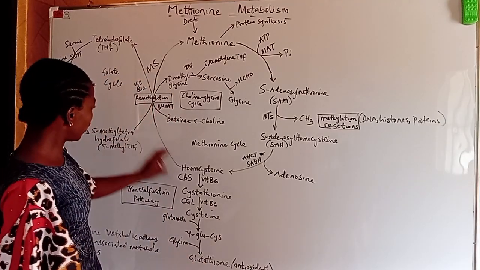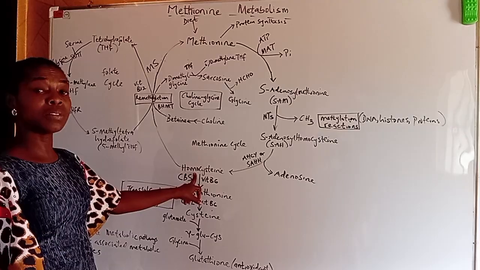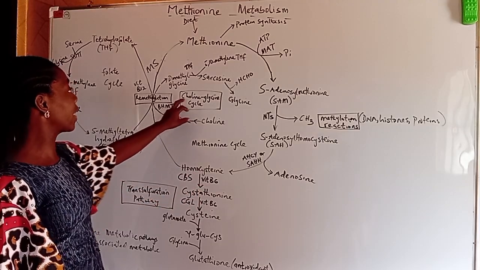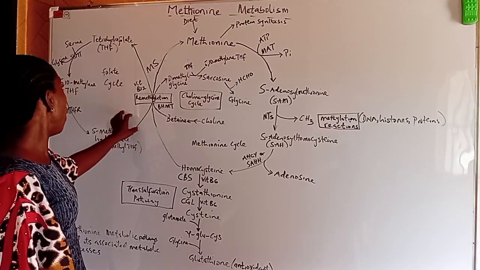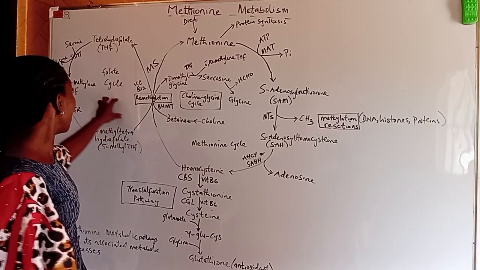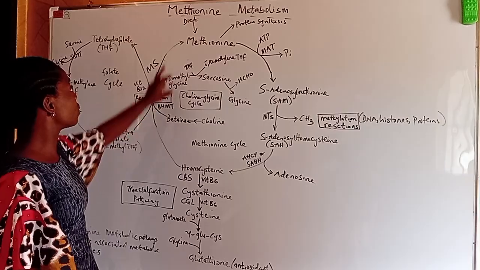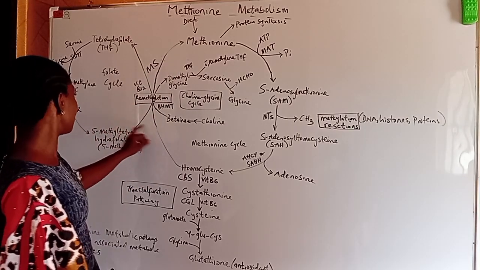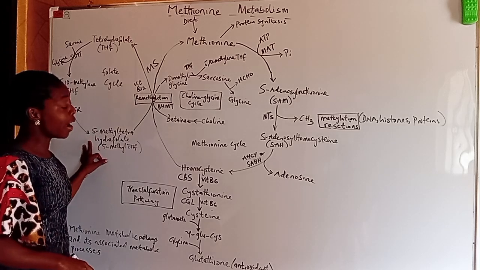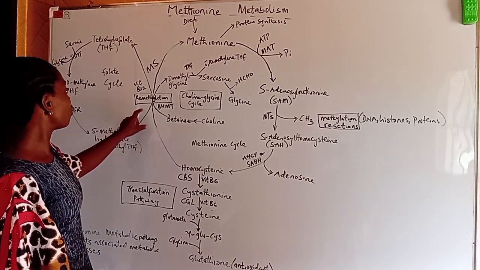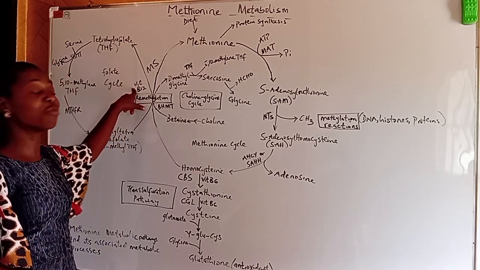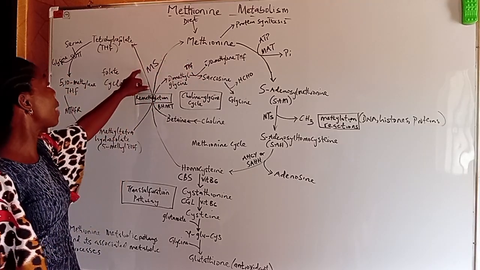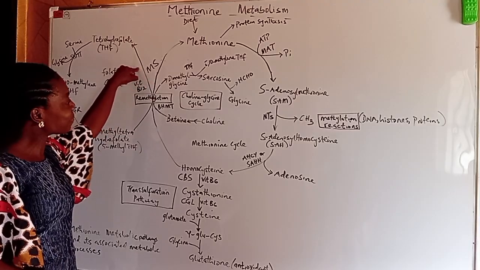Now, how do we salvage methionine from this? There are two ways. It can either go through the choline-glycine cycle or through the folate pathway. Now, if it's going to be returned back to methionine by the folate cycle, what it needs to react with is 5-methyltetrahydrofolate. And that reaction involves vitamin B12 to give tetrahydrofolate and methionine, catalyzed by the enzyme methionine synthase.